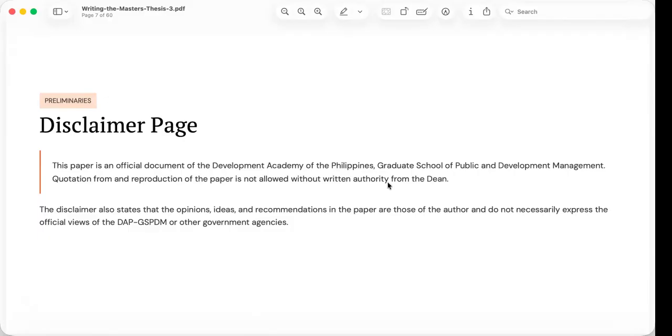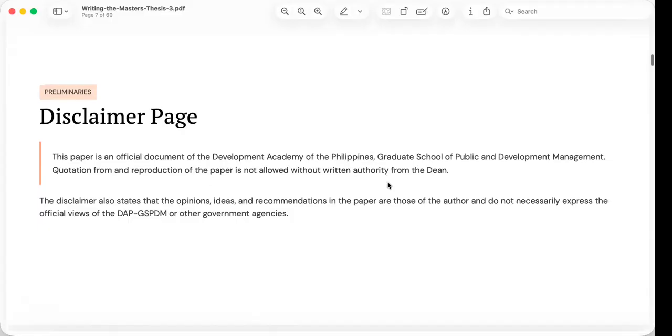Universities encourage independent thinking. They do not expect every researcher to reach identical conclusions. Instead, they expect conclusions to be supported by evidence, sound reasoning, and ethical research practices. The disclaimer, therefore, protects both the institution and the academic freedom of the researcher.